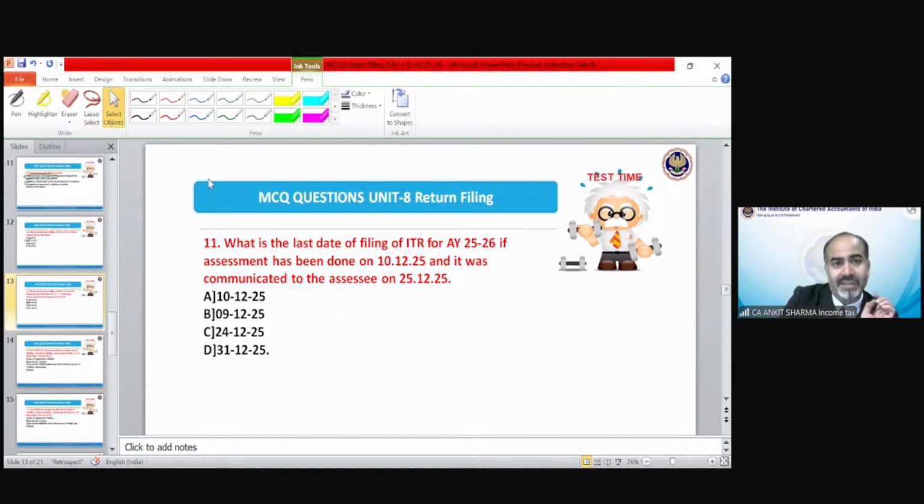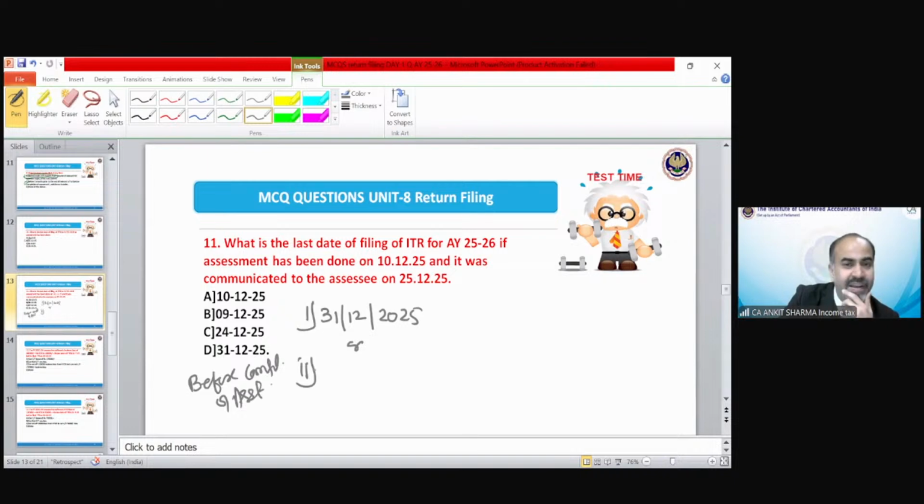So what is the last date? चलो हिंट दे देता हूं. लास्ट डेट होती है दो. एक तो हो गई 31st December 2025 and second is before completion of assessment. चलो provision is before completion of assessment. Fine. चलो अब चीटिंग करके आंसर करो. सही डेट यहां पर कौन सी आनी चाहिए? And whichever is earlier.